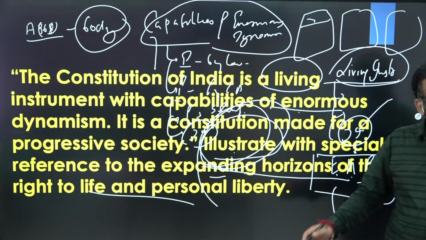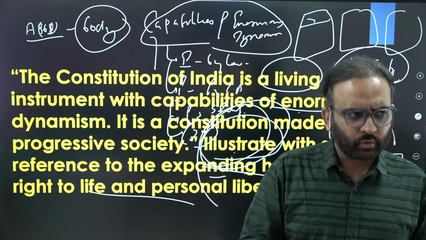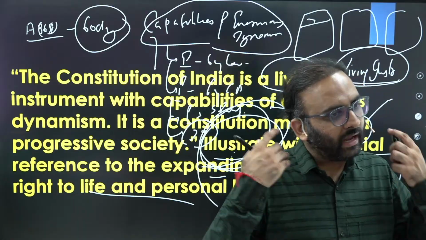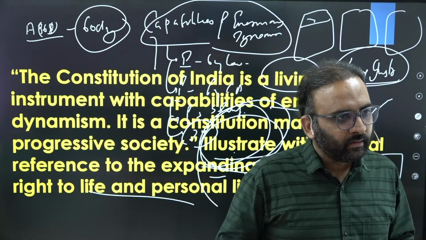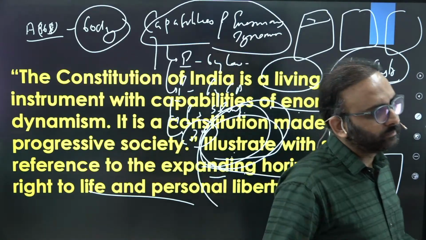So here, how will you conclude? That the constitution should be a living document, but certain features should remain static, as highlighted or specified by the Supreme Court in the Kesavananda Bharati case, right? But the constitution overall should remain in sync with society.